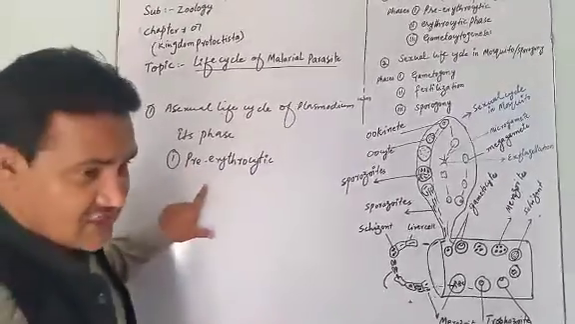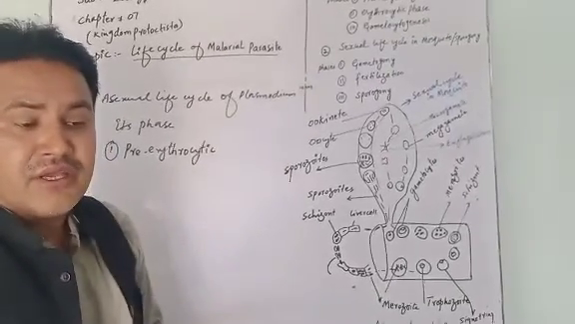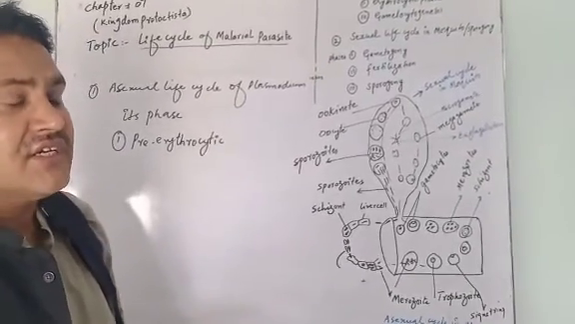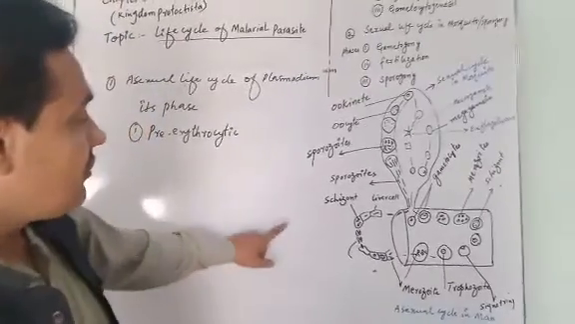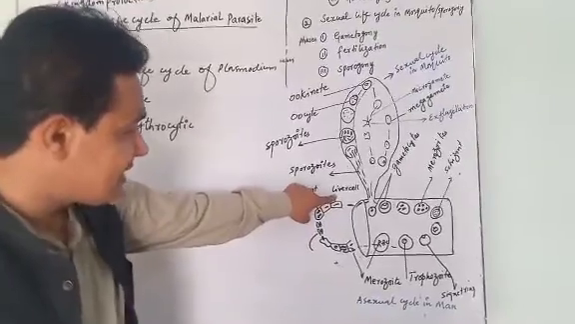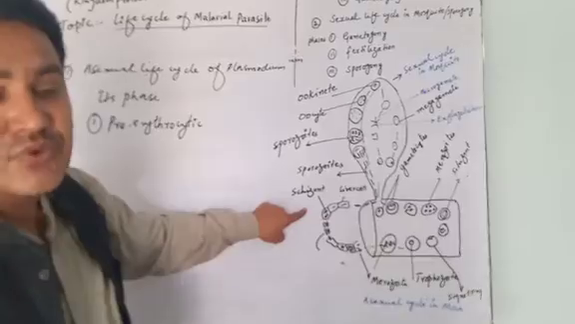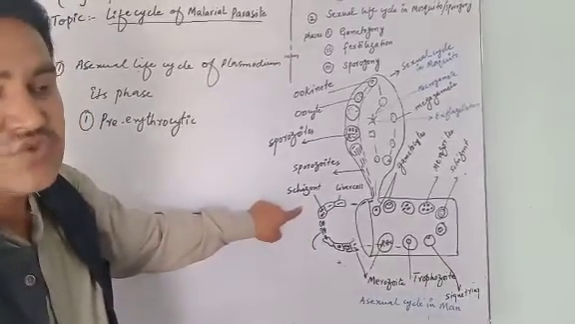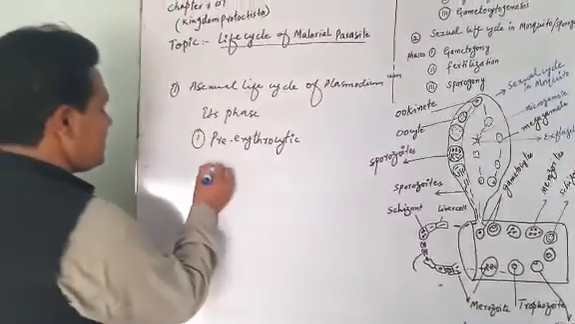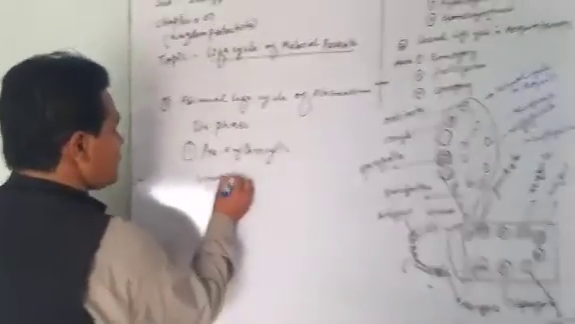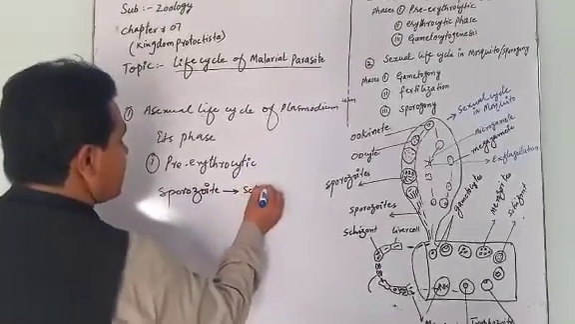Now the stage of the Plasmodium when the Anopheles mosquito contains sporozoite, which is the infective stage of Plasmodium. When it attacks the liver cells of the human body, sporozoite reproduces asexually into its stage called schizont. Sporozoite divides or changes into schizont.